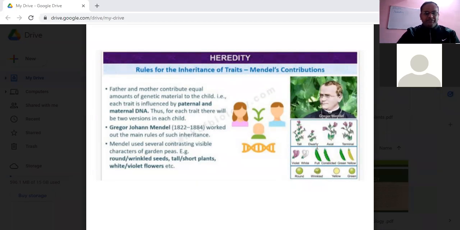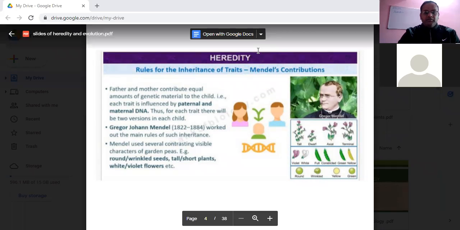If you have any doubts, you can share, because in our next class we will proceed with Mendel's law, and first we will be doing the monohybrid cross, then the dihybrid cross. Till this, anyone having any doubt?